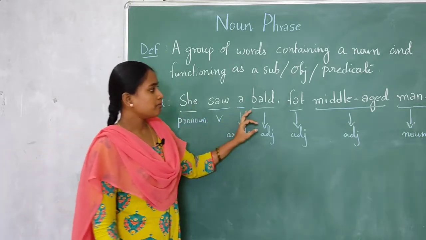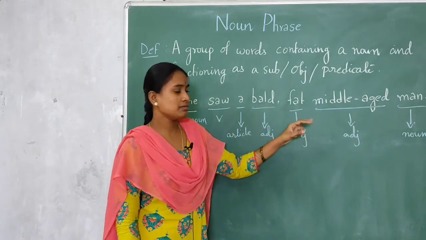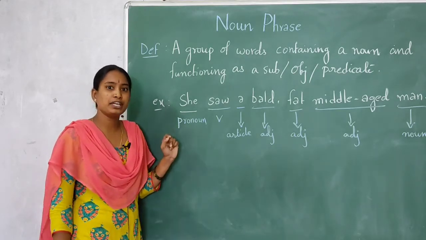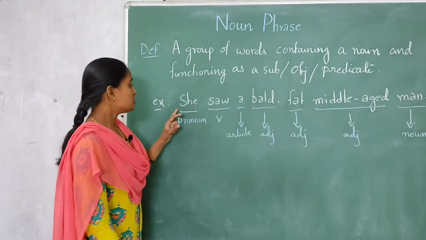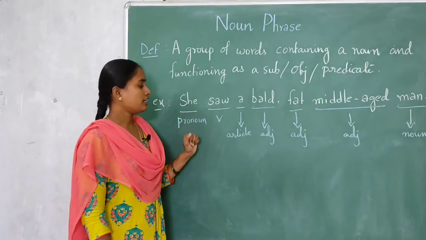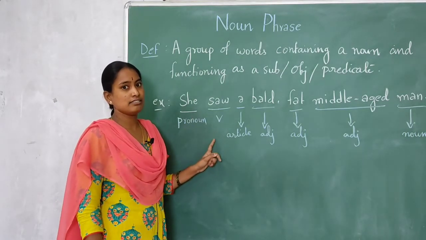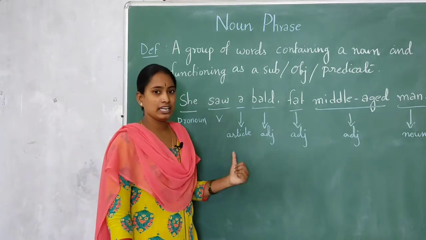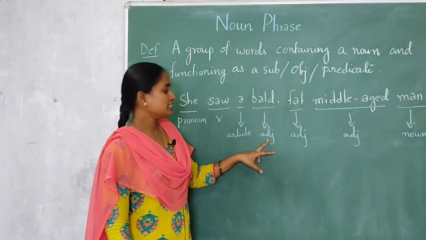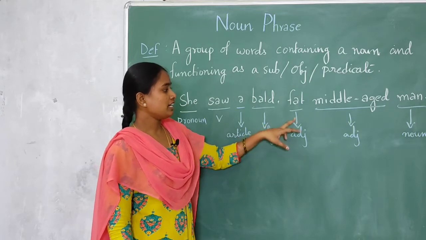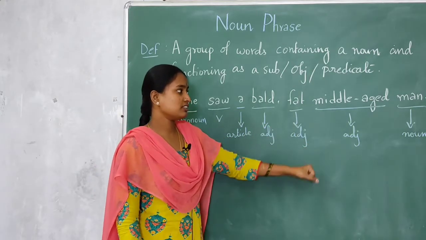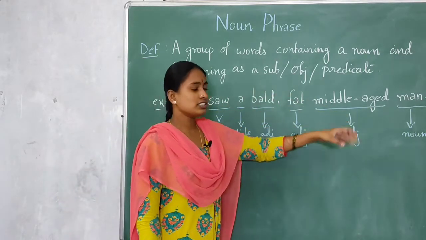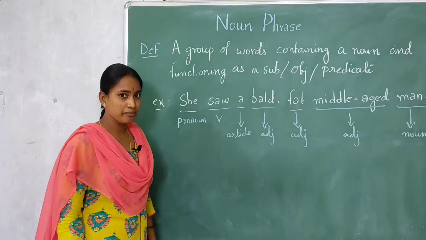She saw a bald, fat, middle-aged man. So here in this sentence, identify the parts of speech of every word. She is a pronoun. Saw is a verb, main verb, that is V2 form. See, saw, seen. It is V2 form. A is an article. Bald is adjective. Fat is also adjective. Middle-aged is also adjective. Man is a noun.